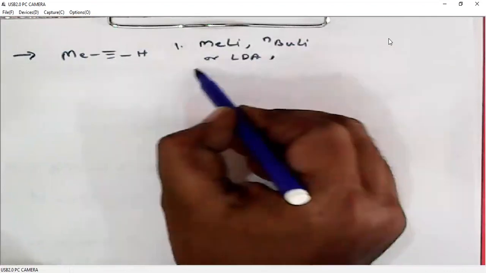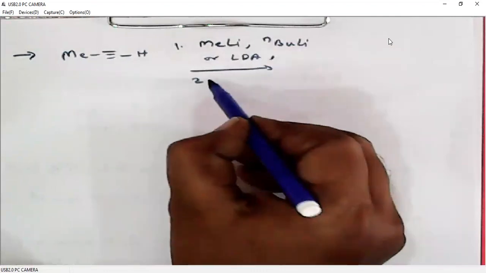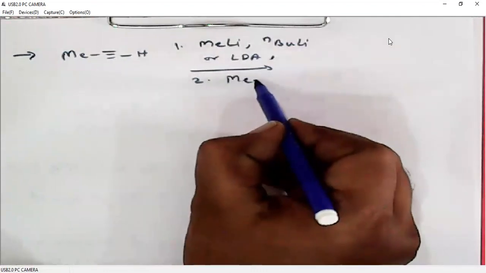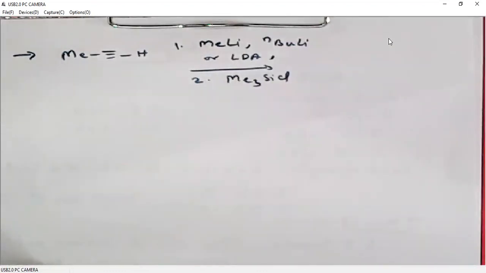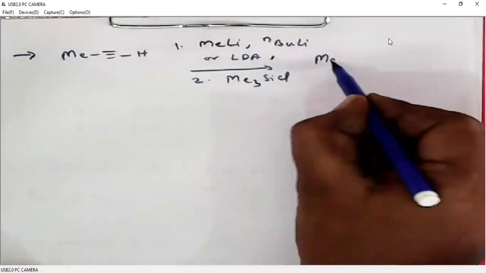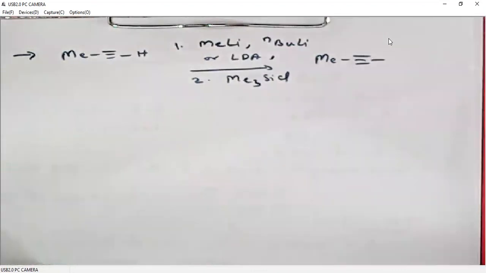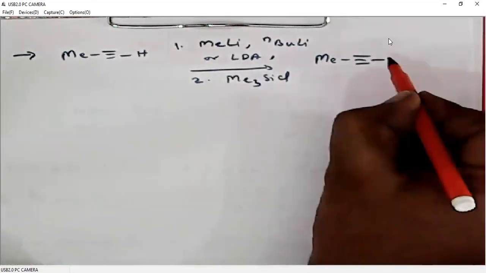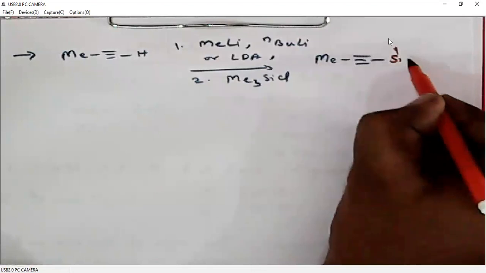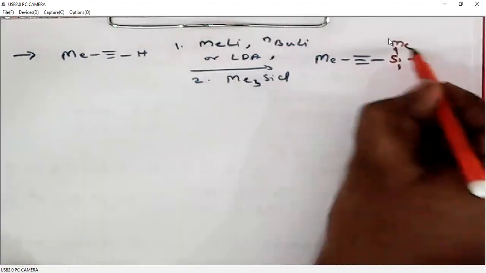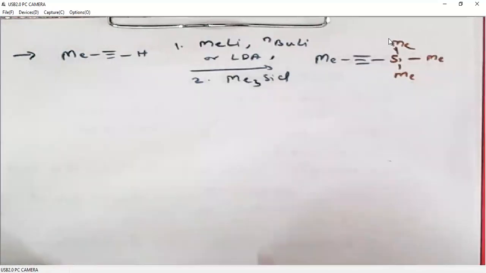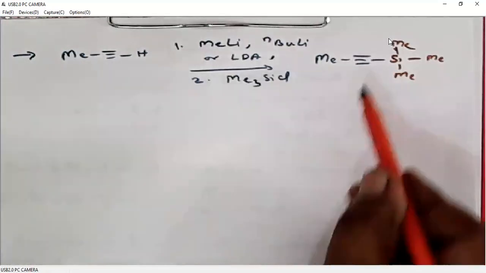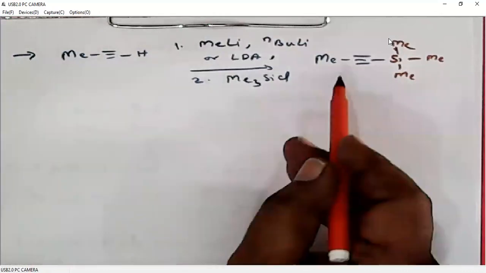Then we can protect that group with trimethyl silyl chloride. When we do this, what will happen? We are getting a TMS group here. What is TMS? Trimethyl silyl group. This is a bulky group, so reagents cannot easily approach this triple bond. So that is why this triple bond is protected now.